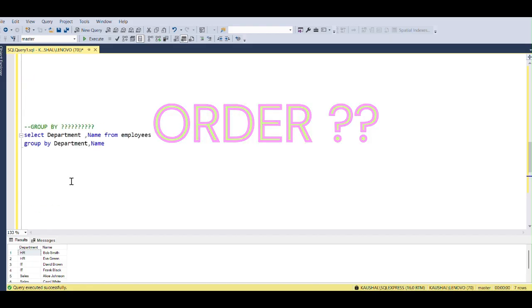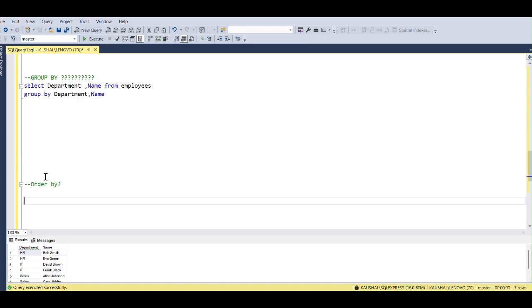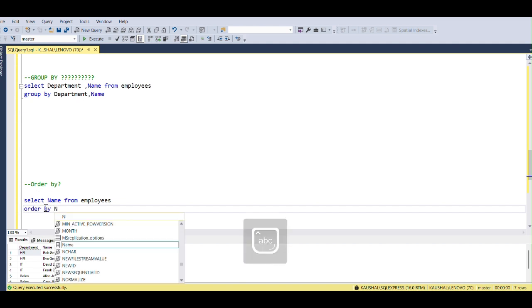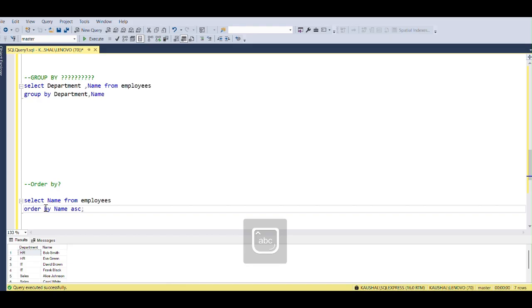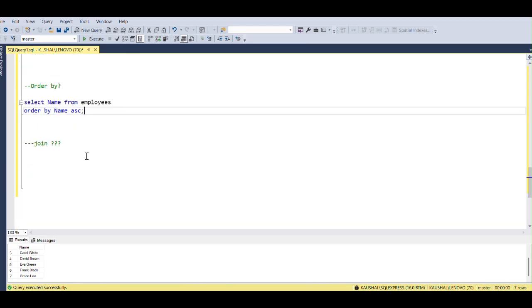And now let's see ORDER BY. What is ORDER BY? We can see the names in a distinct order. They are currently in a random form, like B, E. Now we will see this in alphabetical order. For that we have to select name from the employee table like this, and then we just have to use ORDER BY, give the column name, and define whether we want ascending or descending order. If you give ascending order, it will show us A, B, C, D and so on. And that's the work of ORDER BY.